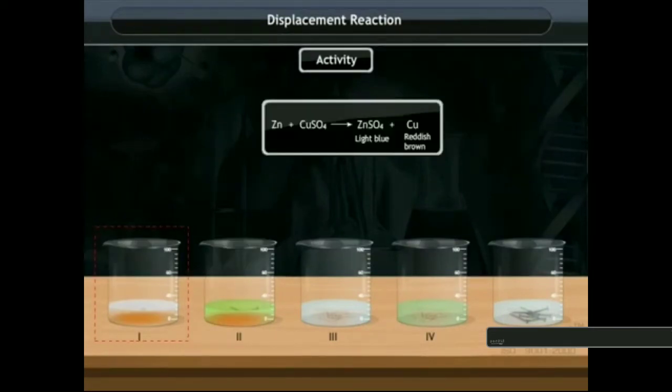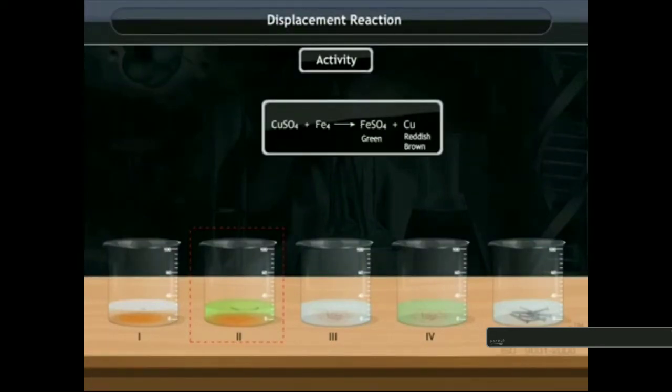In beaker 1, Zn, that is the zinc, replaces copper from the copper sulfate solution, that is CuSO4, to form ZnSO4, that is the zinc sulfate, and it will release the Cu. Because of this, the blue color of copper sulfate disappears and a reddish brown substance, that is the copper, is deposited at the bottom of the beaker.